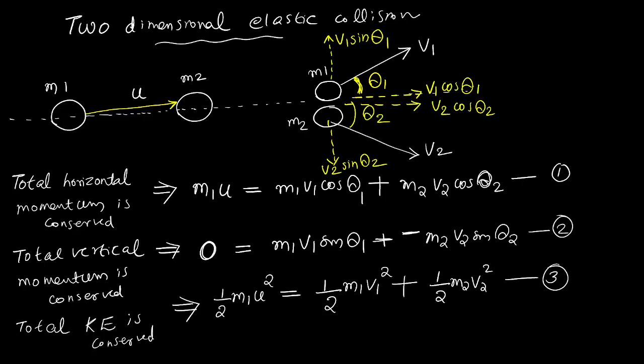From these equations, if some letters are given, you can find out another. If theta 1, theta 2, v1 are given, you have to find out v2, by substituting the given values in the 3 equations. But no numerical will be asked because there are a lot of terms in this formula. There is no numerical question based on this. So only 3 sets of equation to be written. That's all. So this is about 2-dimensional elastic collision.